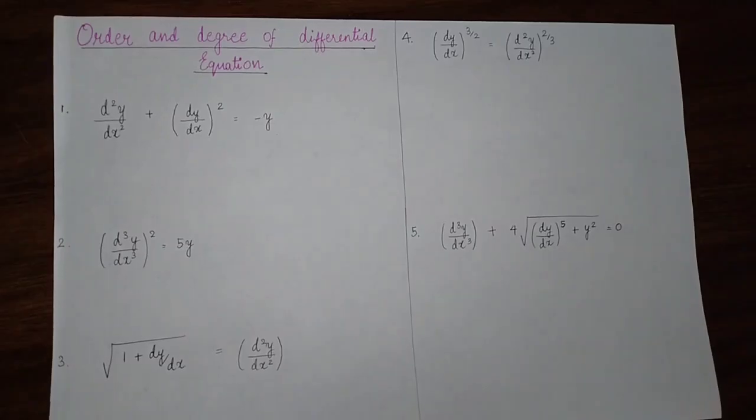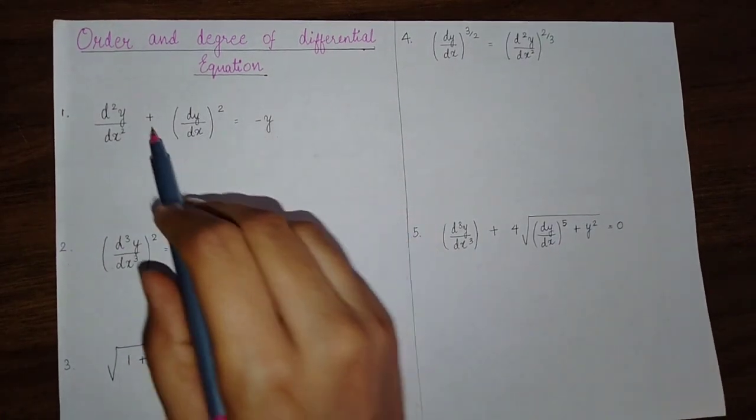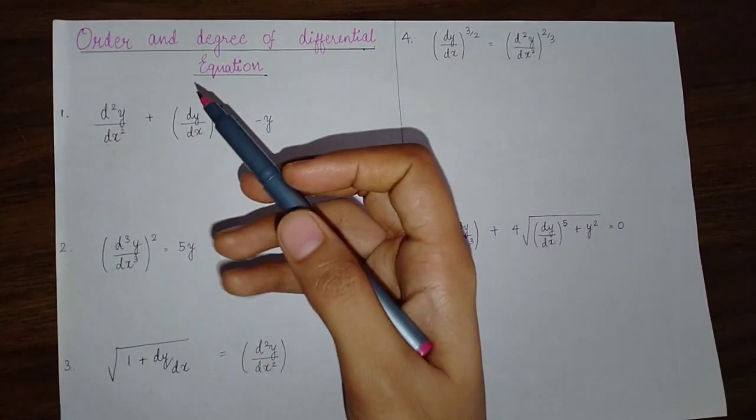So now we will study order and degree of differential equations. How can we find the order and degree of a differential equation? The equation is given: d square y by dx square plus dy by dx whole square is equal to minus y. Now in this equation, what is the order and what is the degree?